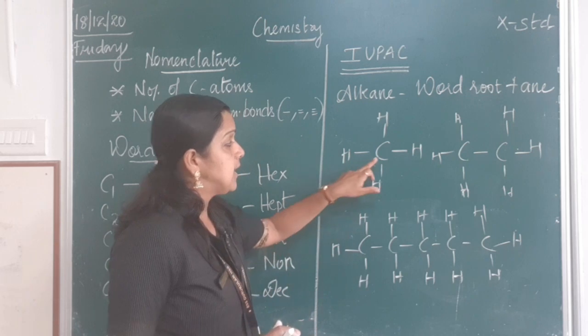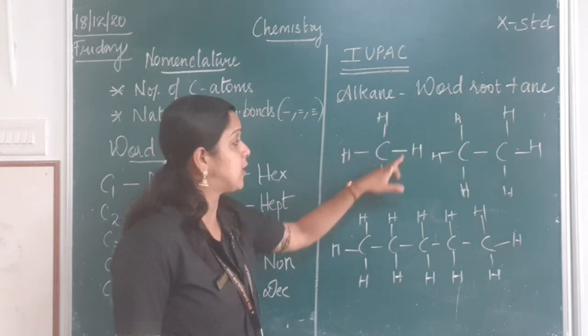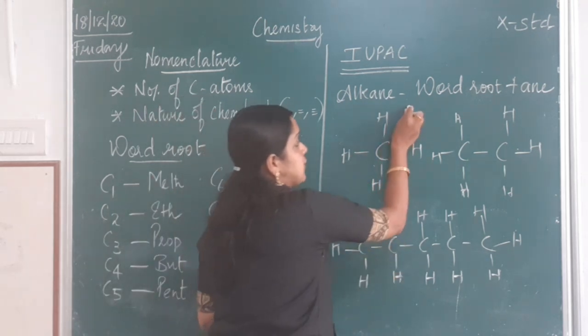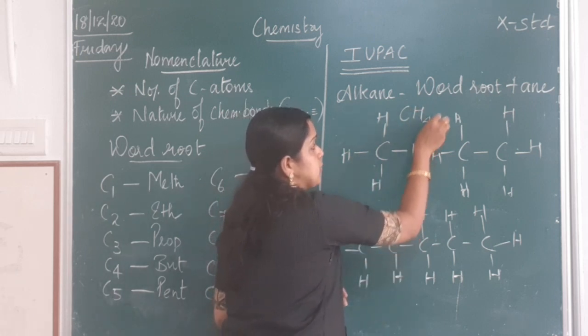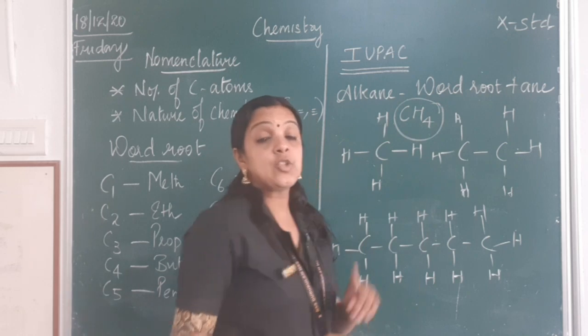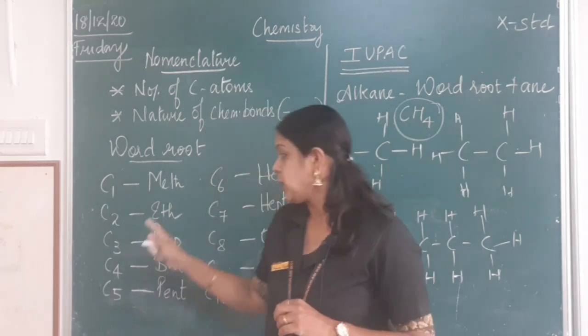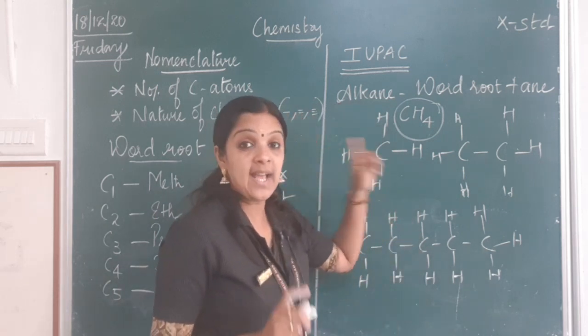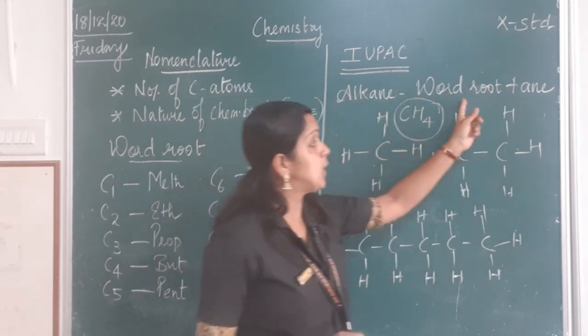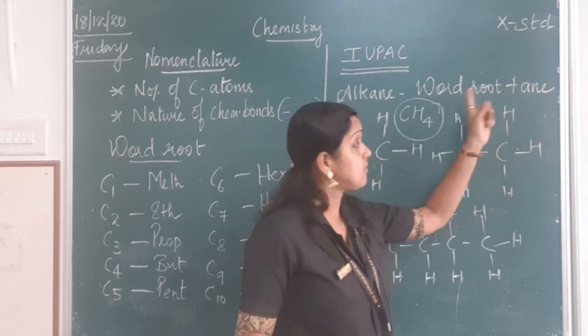Let me see. Now here I have one carbon atom surrounded by 4 hydrogen atoms. So I write 1 carbon, C. Hydrogen I have 4. So it is CH4. So if one carbon atom is present, what is the word root? Meth, right? But for alkanes, I should write word root plus ane.